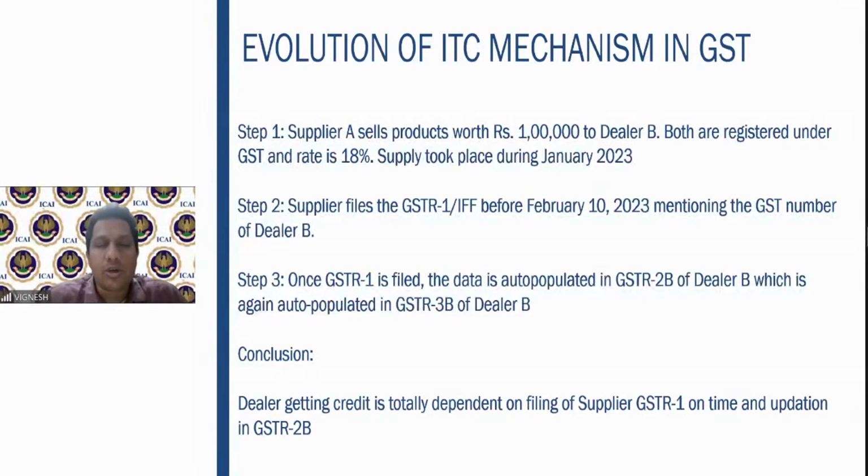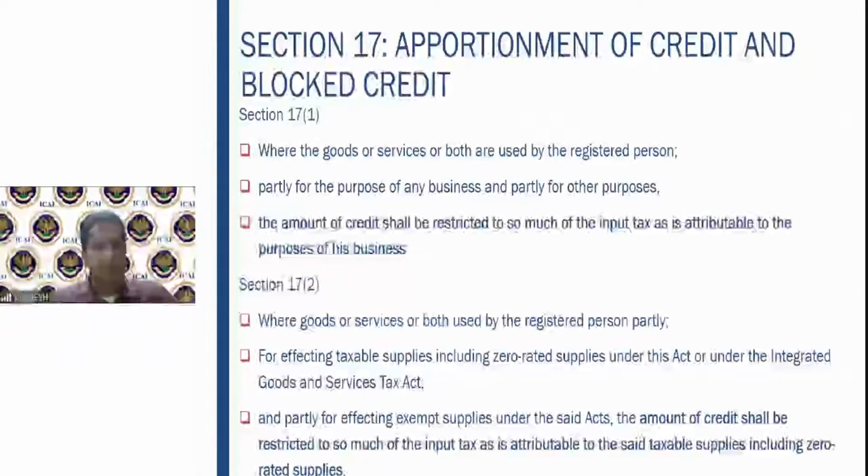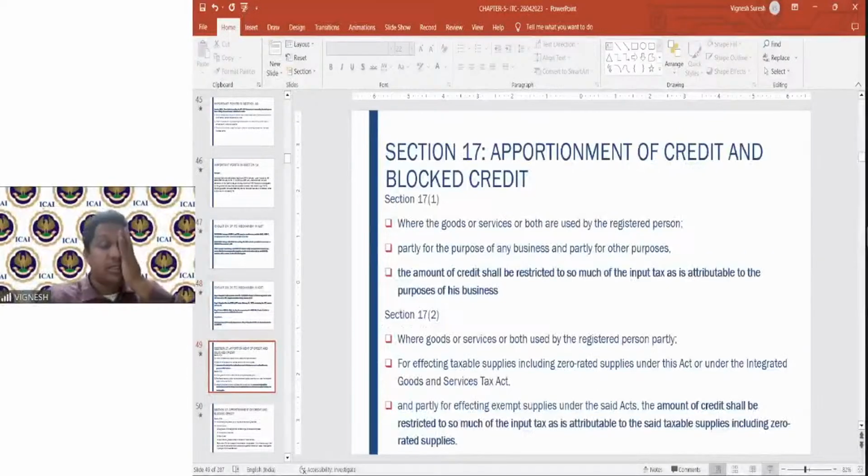So how do you ensure that the supplier files on time? You may hold the payment of GST. You make the payment for the goods, but don't pay the GST till it is reflected in your GSTR2B. Only if it reflects in GSTR2B can you claim the credit, so why pay the GST beforehand? In practical situations also, what I keep advising everyone is that only once you are able to see it in the 2B, then you make the payment. Before that, please don't make the payment. Fine. So that was your section 16.